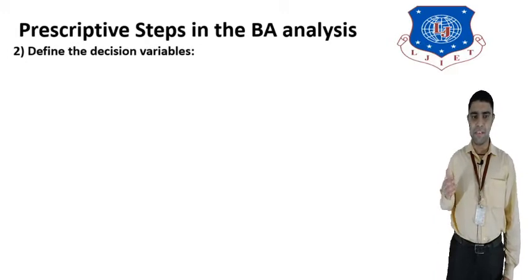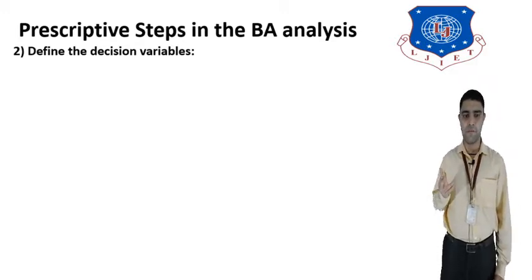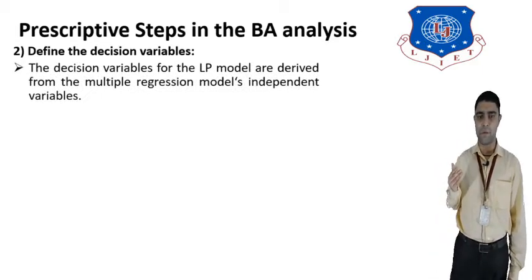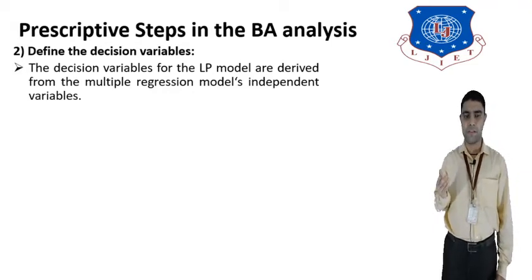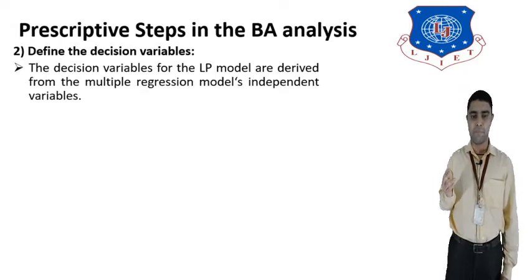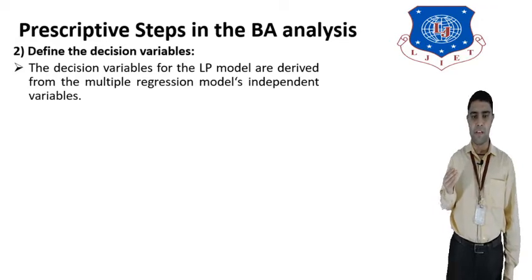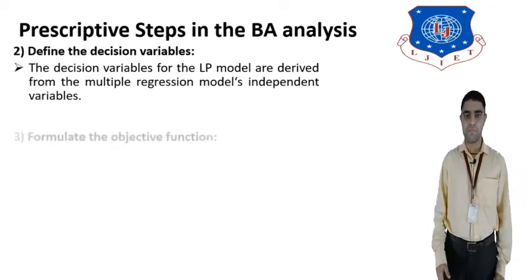Next step is to define the decision variables. There are 2 variables used in decision making for the prescriptive analytics. The decision variables for the linear programming model are derived from multiple regression. There are 2 types of regression: simple regression and multiple regression. In multiple regression, there are dependent and independent variables. So the linear programming model is derived from the multiple regression model's independent variables.